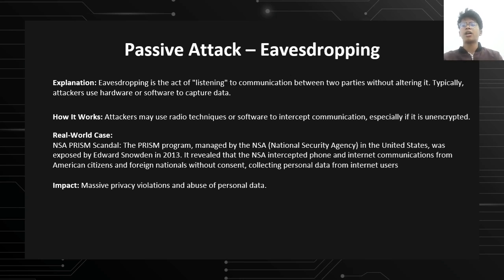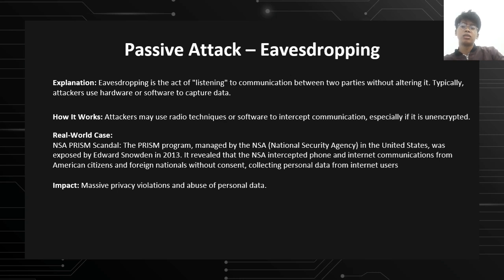Real-world case, the NSA PRISM scandal. The PRISM program, managed by the NSA or National Security Agency in the United States, was exposed by Edward Snowden in 2013. It revealed the NSA intercepted phone and internet communication from American citizens and foreign nationals without consent, collecting personal data from internet users. The impact is massive privacy violation and abuse of personal data.